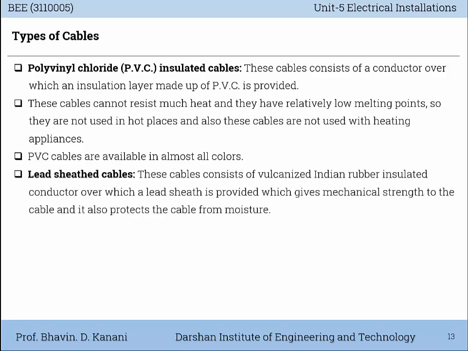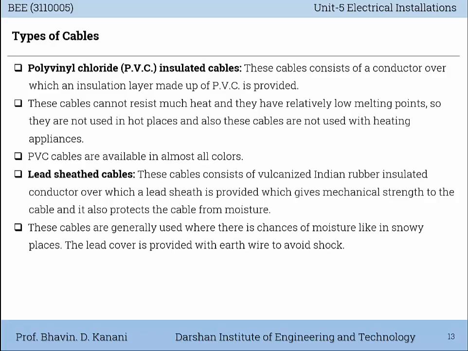Next is lead sheathed cables. These cables consist of vulcanized Indian rubber insulated conductor over which a lead sheath is provided, which gives mechanical strength to the cable, and it also protects the cable from moisture. These cables are generally used where there is chances of moisture, like in snow places. The lead cover is provided with earth wire to avoid shock. These cables are available in single core, twin core and triple core sizes.